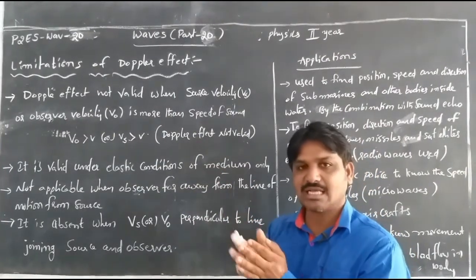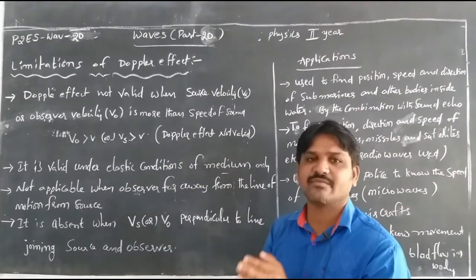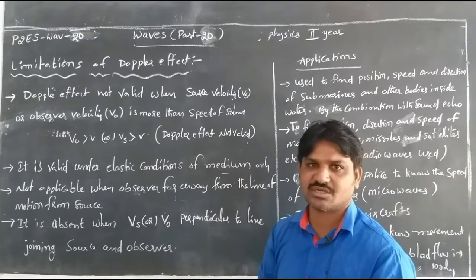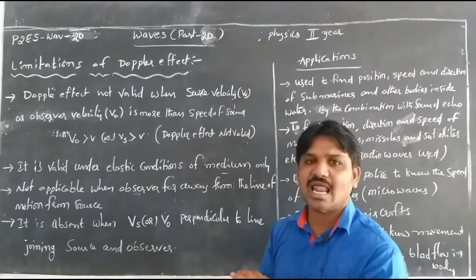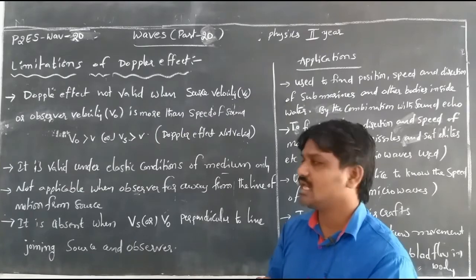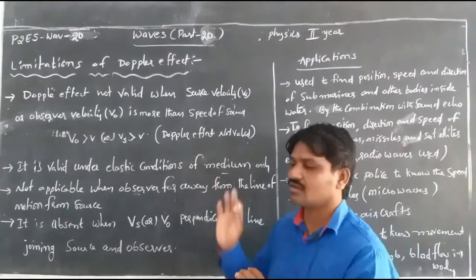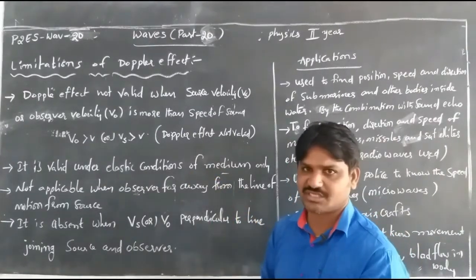The medium must be under elastic conditions; otherwise, the Doppler effect is not valid for inelastic conditions.